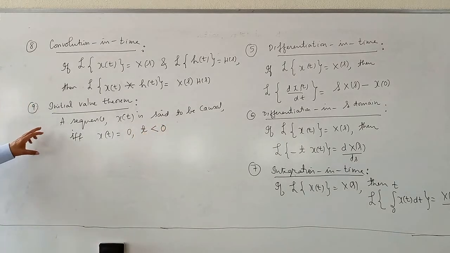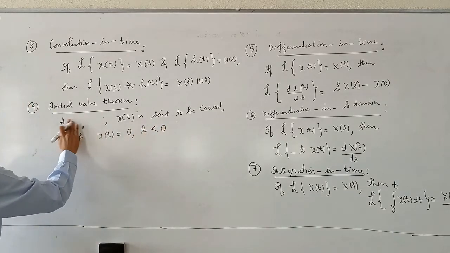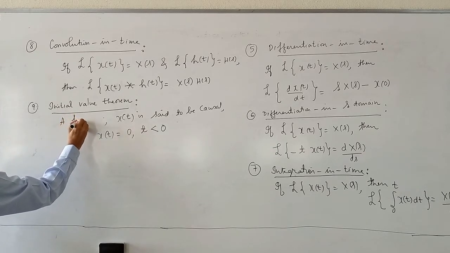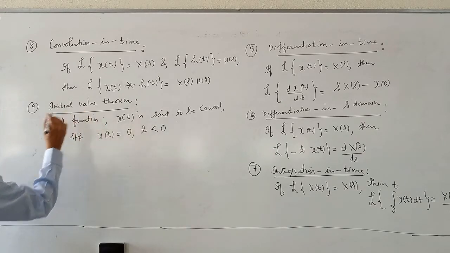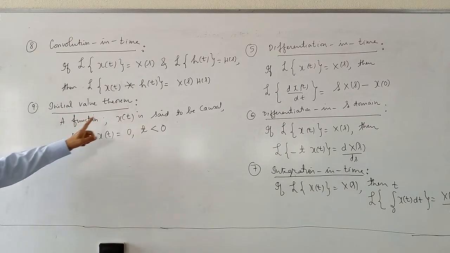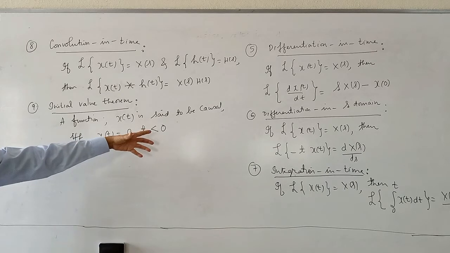That means it's not sequence, a function. A function x of t is said to be causal if and only if x of t equals 0 for t less than 0.